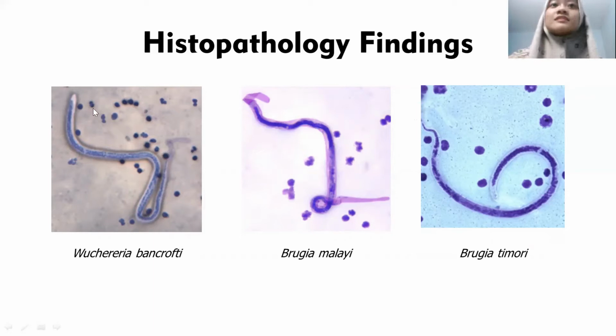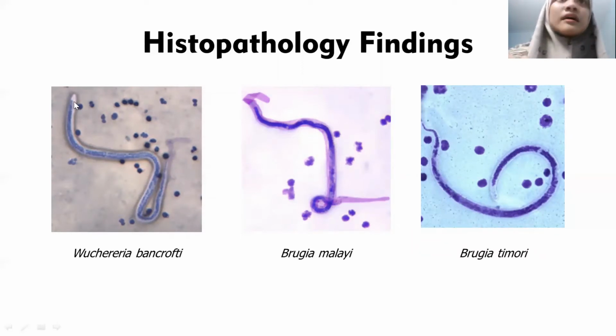Okay, and the difference is in the head. In the head, there is a space that contains no nuclei at all. This is called the cephalic space. And in the 3 species, what we can use to distinguish them is the ratio of the cephalic space. We can see the diameter and also the length.